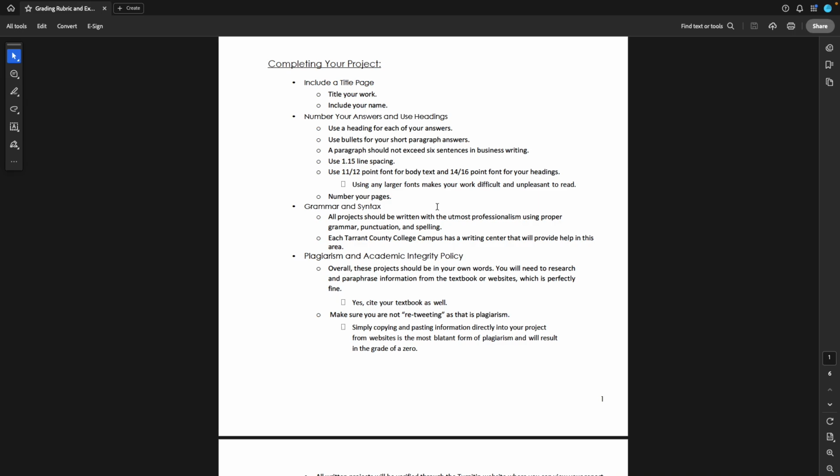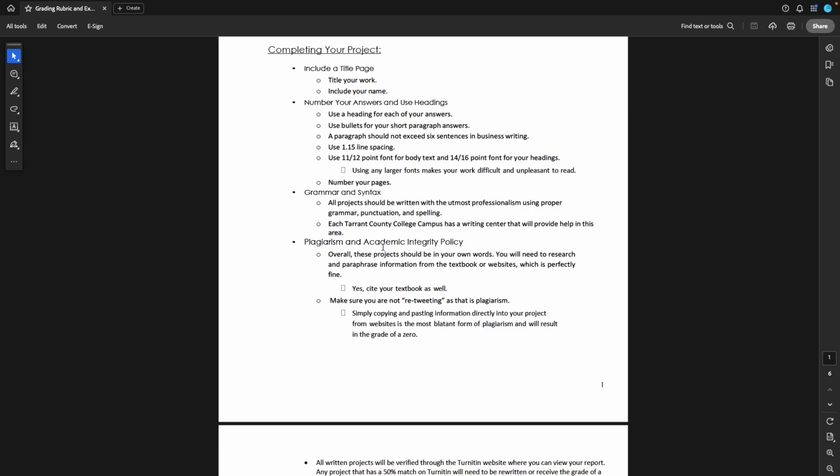Plagiarism and academic integrity in a new world. So we have a world of a lot of artificial intelligence going on, and it's very easy and tempting to just try to put everything in an AI search box and get your answers. You're not going to learn anything that way. I don't think so, at least in this course. So these projects should be in your own words based on the research that you do.